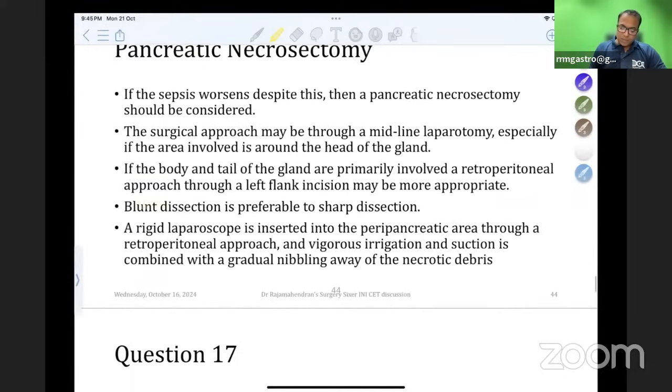So I have mentioned here, blunt dissection is preferable to sharp dissection, because if I do a sharp dissection, I can injure the vessels running behind the pancreas. A rigid laparoscope is inserted in the peripancreatic area through a retroperitoneal approach, and vigorous irrigation and suction is combined with gradual nibbling of the necrotic debris. So please remember, head means we go for a laparoscopy. Body and tail means we go by a retroperitoneal approach.